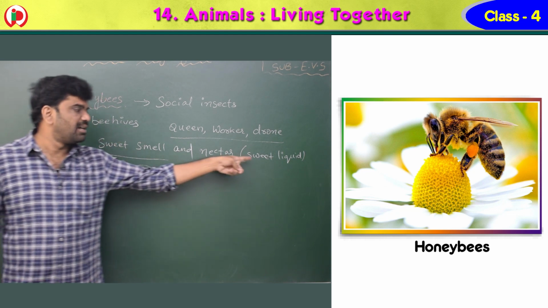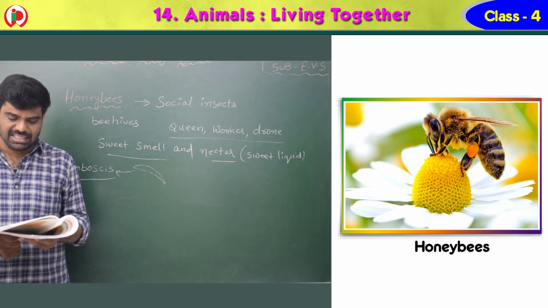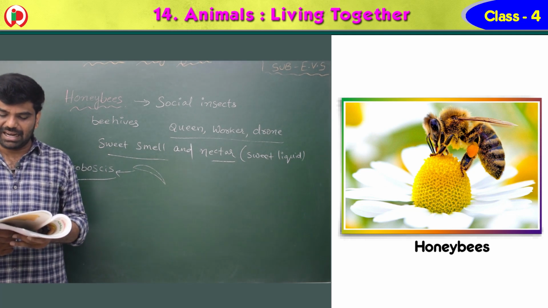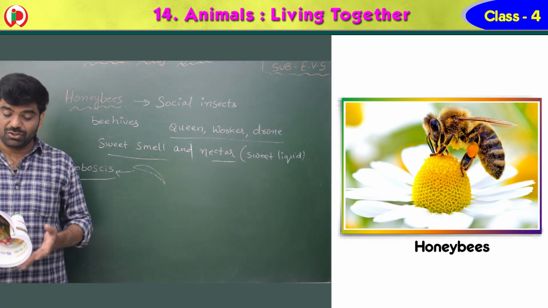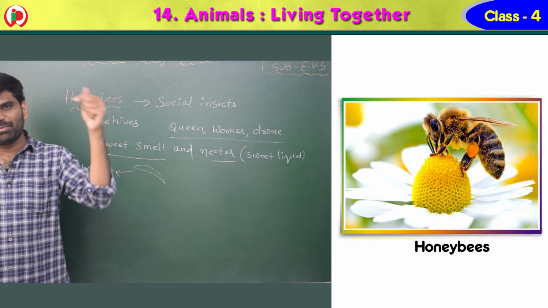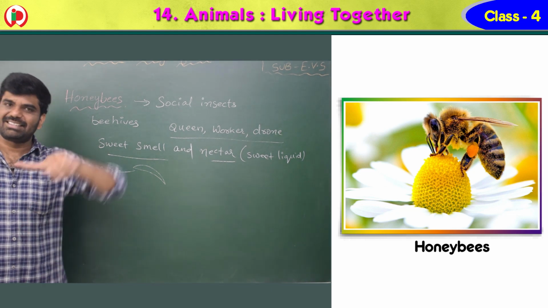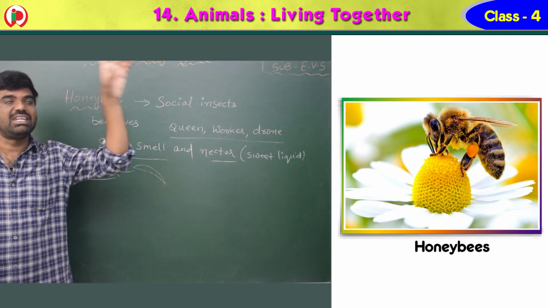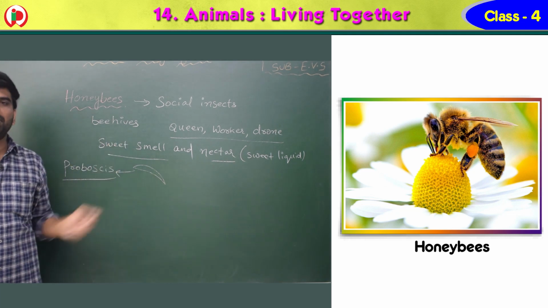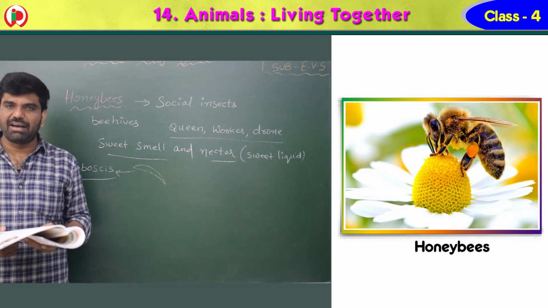What is nectar? It is a sweet liquid. So when they sit on the flower, they insert the proboscis into the flower, as I just told you, and suck the nectar and collect it into their hive to make honey. And what will they do with this nectar? They will take it to a tree or a long branch so that they can build their hive, which is called a beehive.